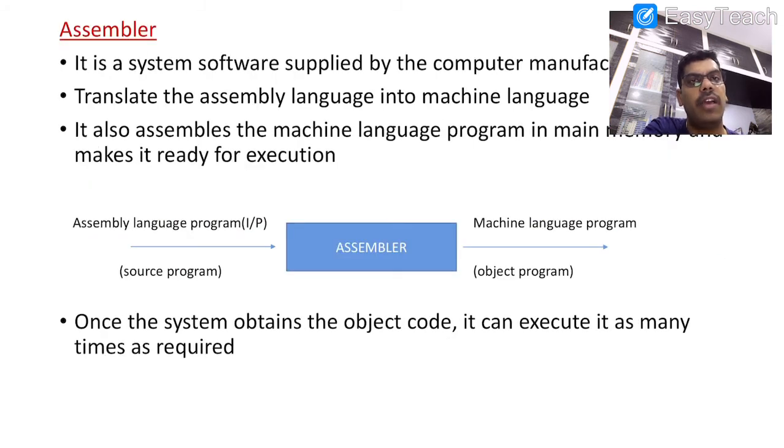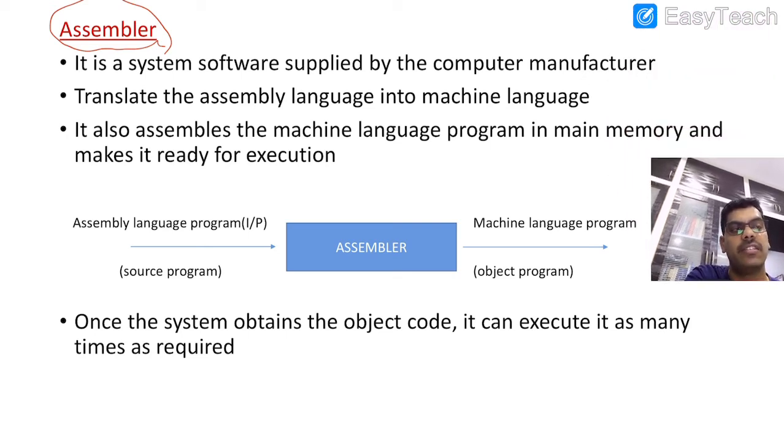And here we are going to have one assembler. What is the role of the assembler? The assembler is going to translate the assembly language instructions into machine language instructions. Why is the translator required? Because the machine can understand only machine language, right? But whenever you use assembly language, the instructions must be translated into machine instructions. So that is taken care of by the assembler.